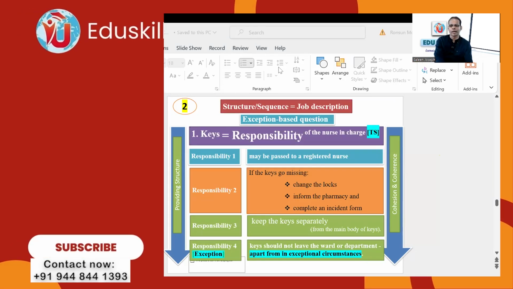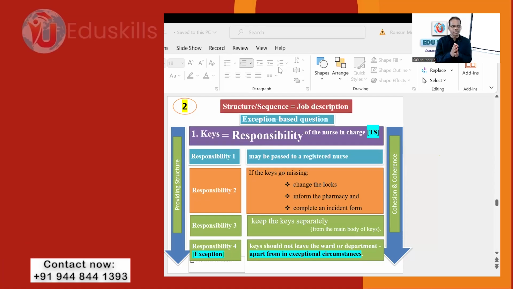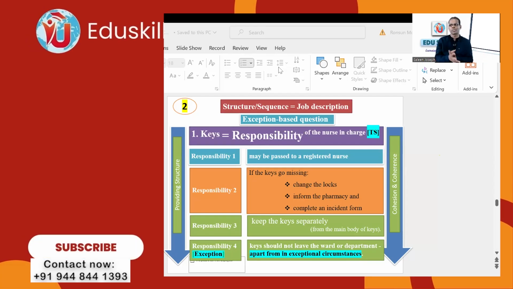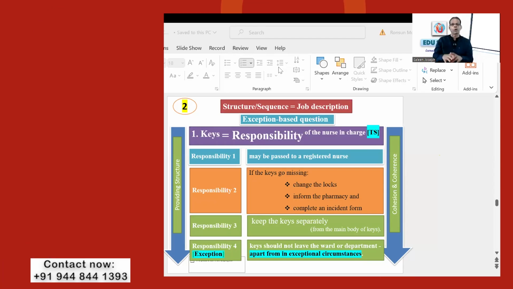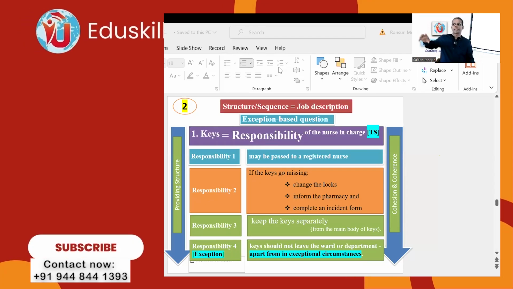Keys should not leave the ward or department apart from in exceptional circumstances. The general rule is that keys should be kept in the concerned ward, but there is an exception. It can be delegated. That's why these are known as exception-based questions. What is the exception? They will explain the general rule.